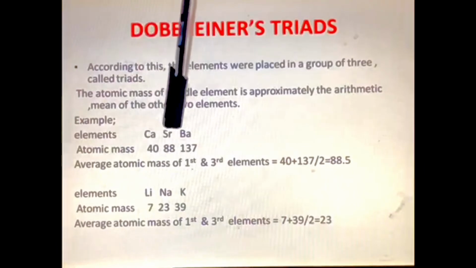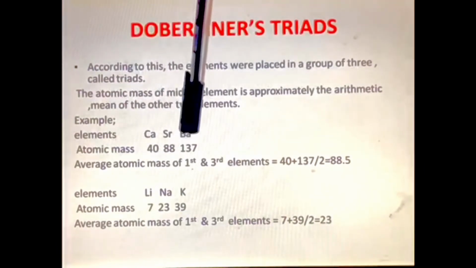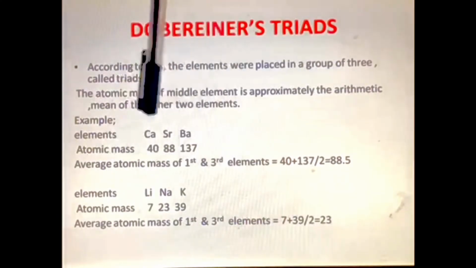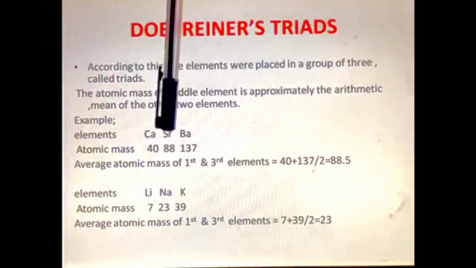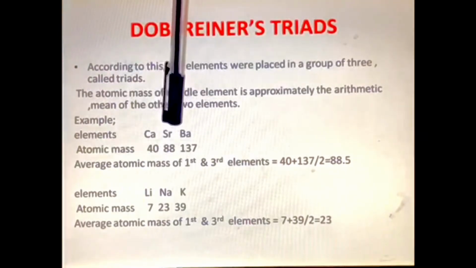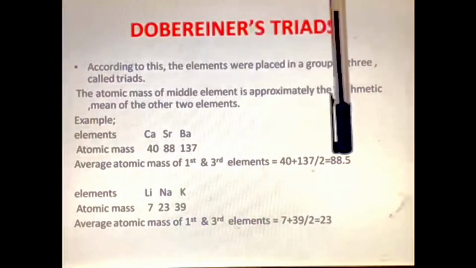3 elements, calcium, strontium, barium, having the atomic masses 40, 88, 137. They are arranged in a set of 3 as triads. The atomic mass of the middle element, strontium, is the average, the arithmetic mean, of the other 2 elements, calcium and barium, that is 88.5.